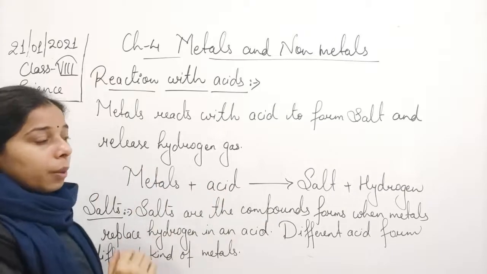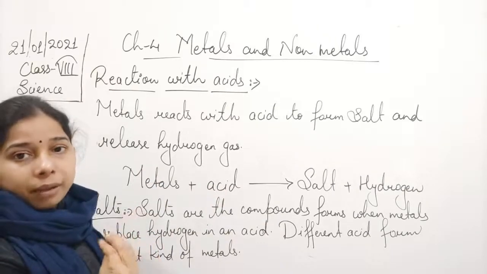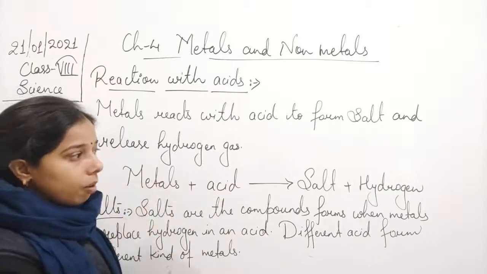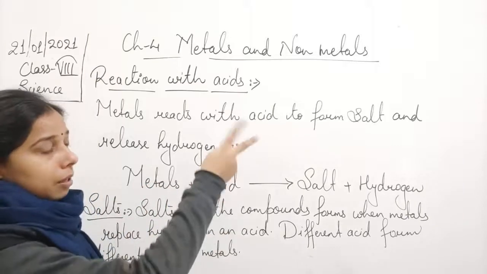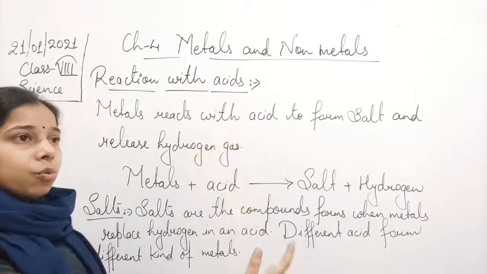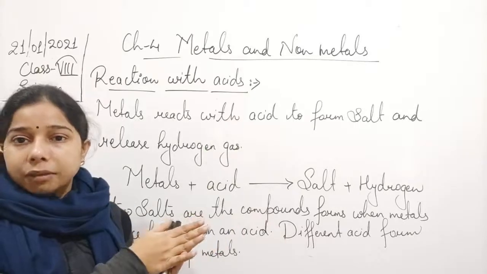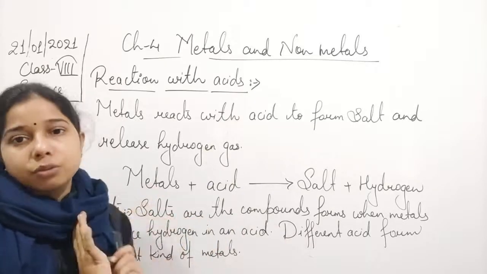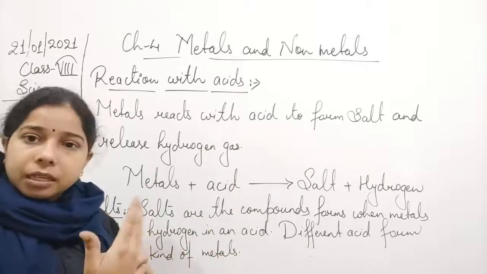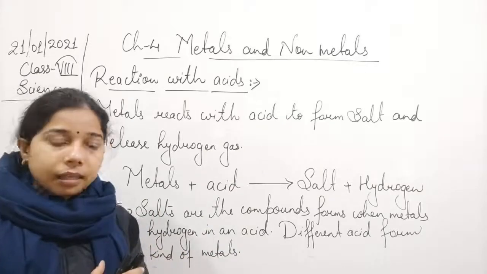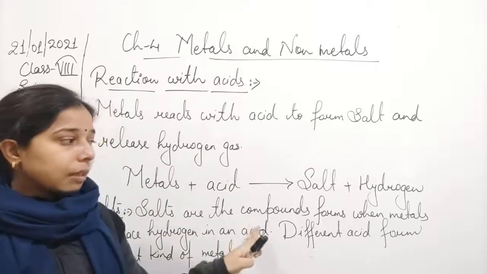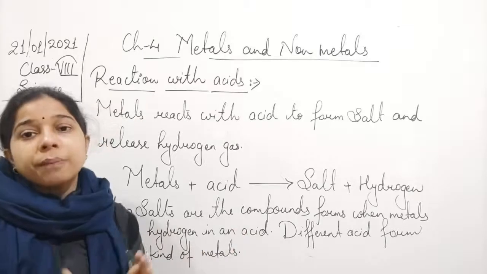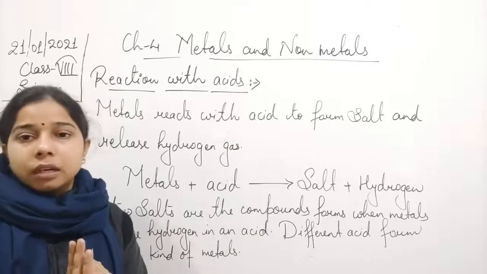A compound is what? When two or more elements combine together in a fixed ratio, that is known as a compound. You will learn the detail in class 9th.